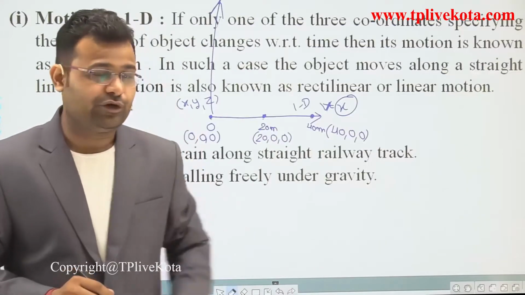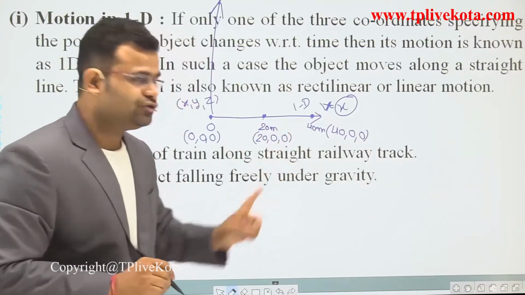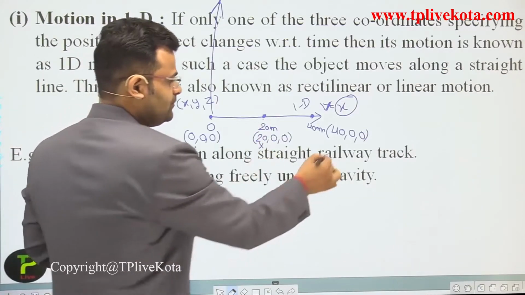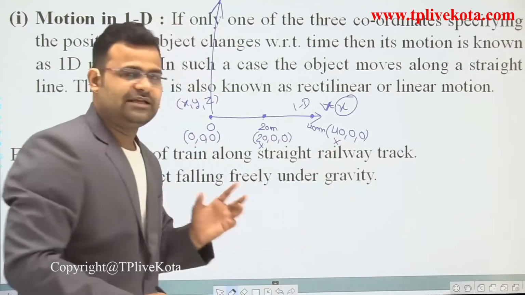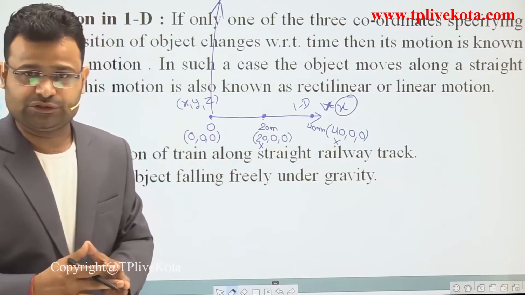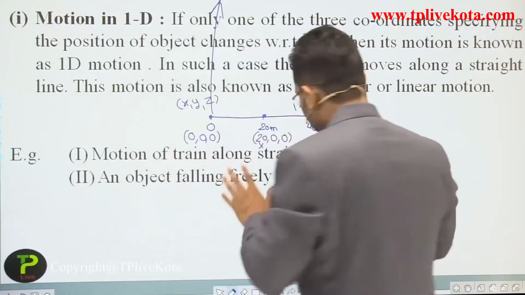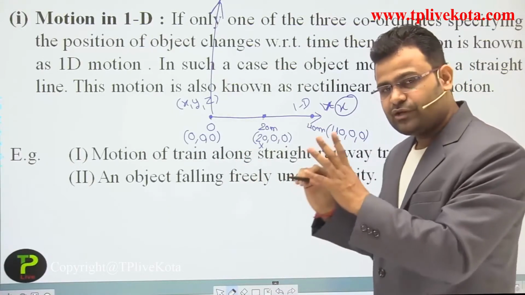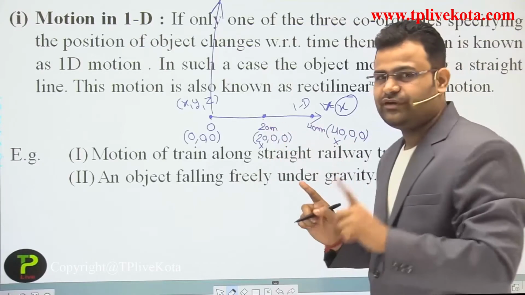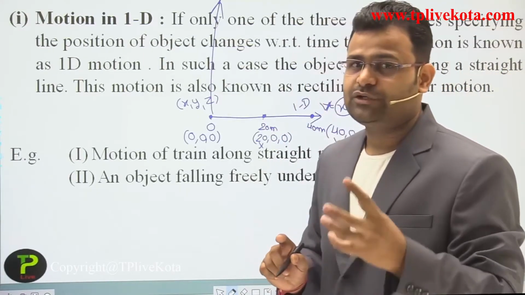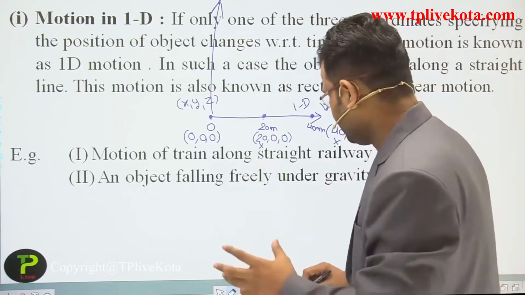Which coordinate is used in that case? Only the x coordinate. So that is x direction motion, and we can say that is one dimension motion. Now I hope you understand what one dimension motion is. We require only one coordinate to give information about the position of an object.